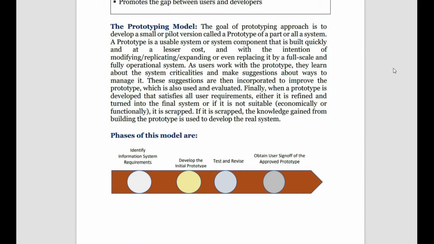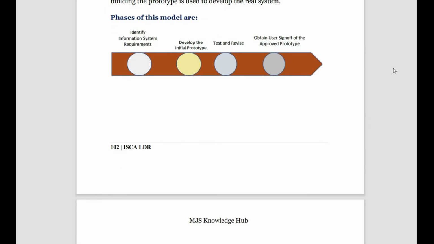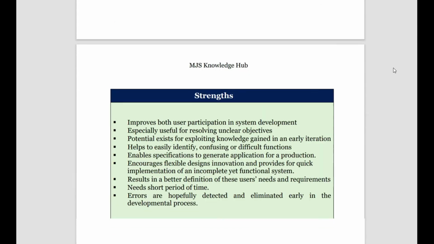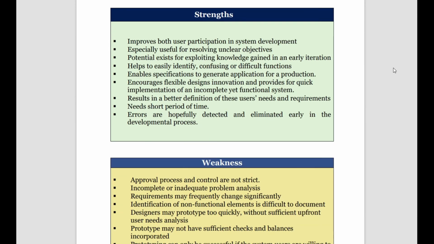And here, what are the different phases of the model? First thing is identifying the information system requirements, then developing the initial prototype, testing and revising the prototype, and then obtaining user sign off for the approved prototype. So first you identify, you design, you develop, you test, you revise, and then you obtain sign off for future perfect development. Then what are the strengths of this prototyping model?